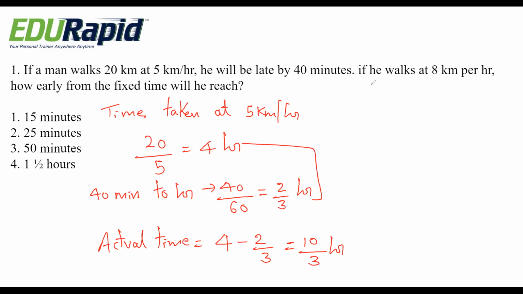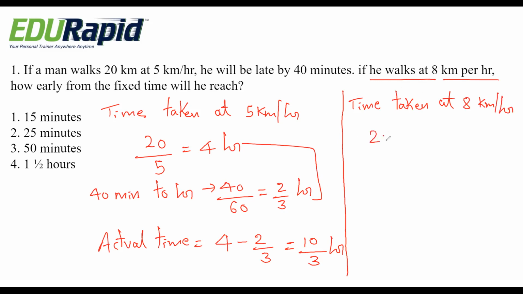Now they are asking if he walks at 8 kilometer per hour. Time taken at 8 kilometer per hour is 20 by 8, which is 5 by 2 hour. So time difference is 10 by 3 minus 5 by 2.